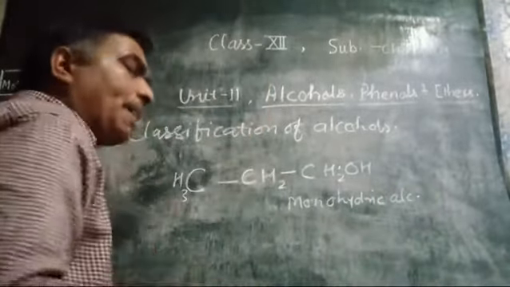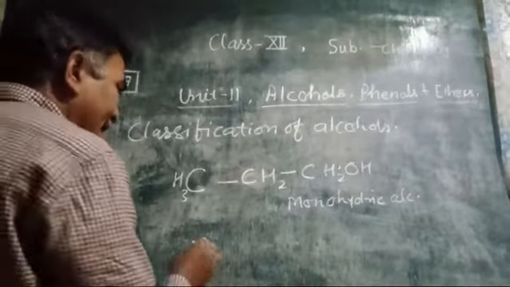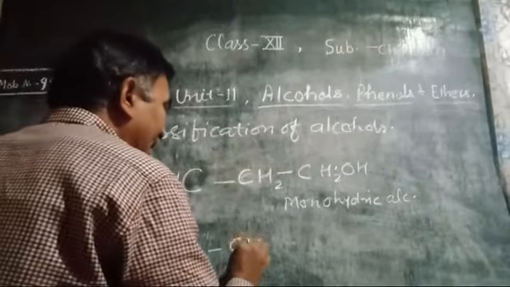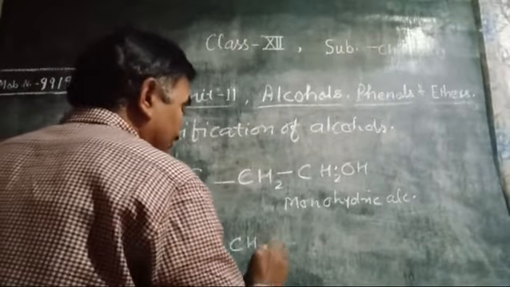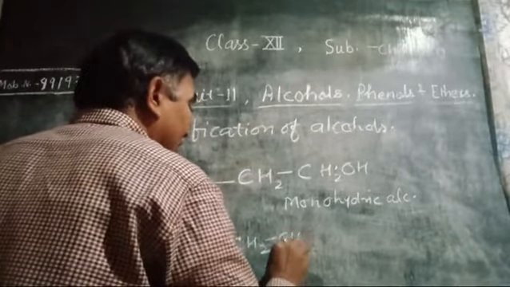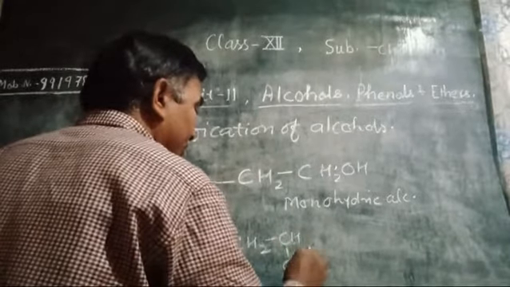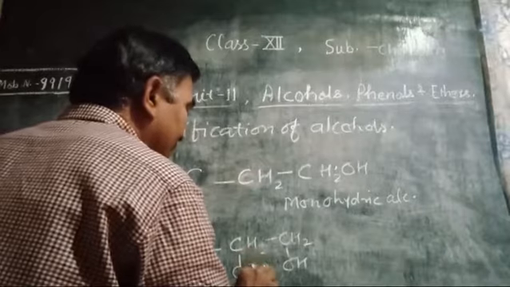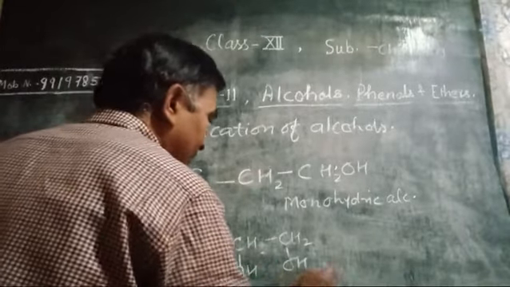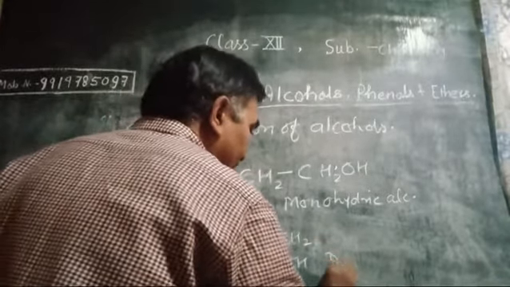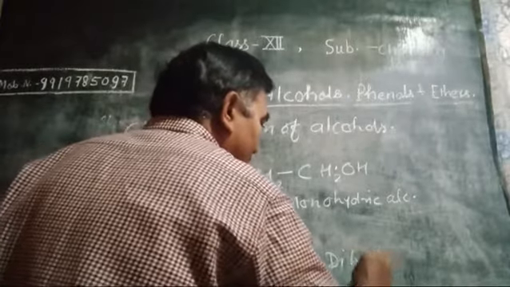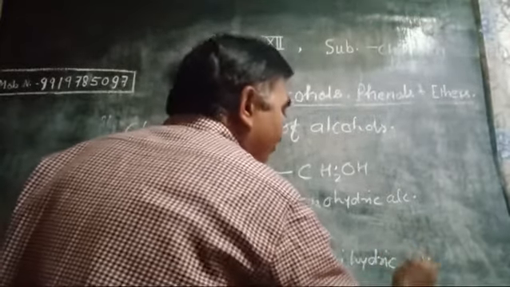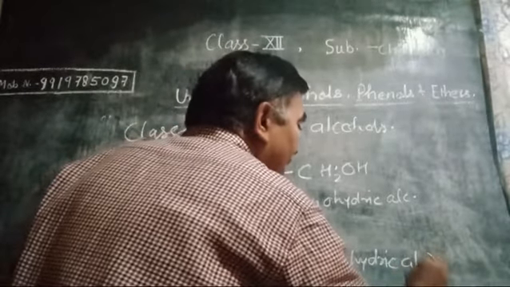If two OH groups are present in any organic compound, then that is called dihydric alcohol, in the same manner as in haloalkane.